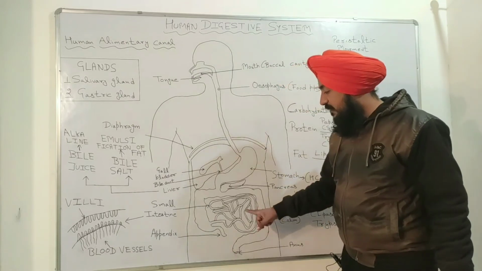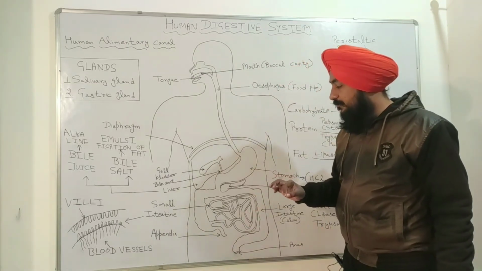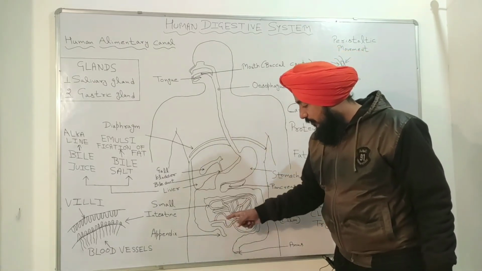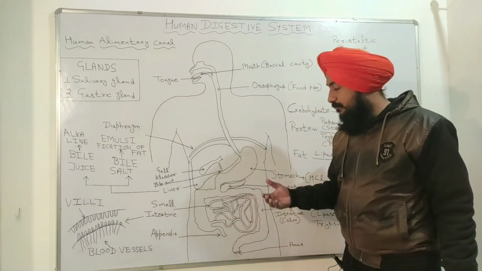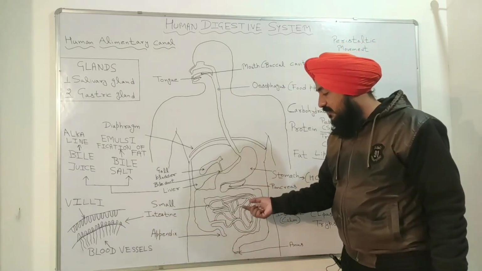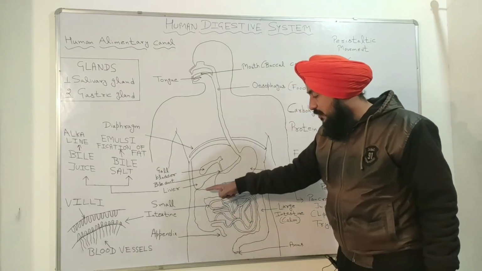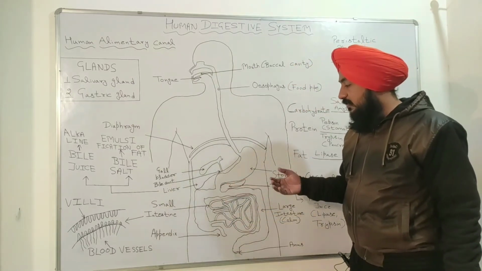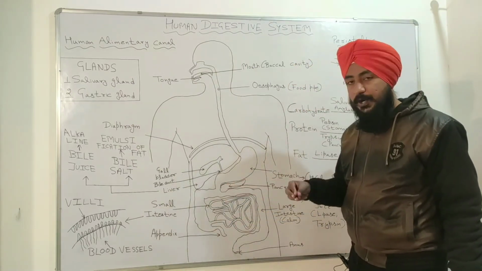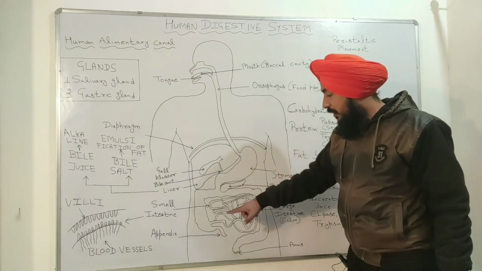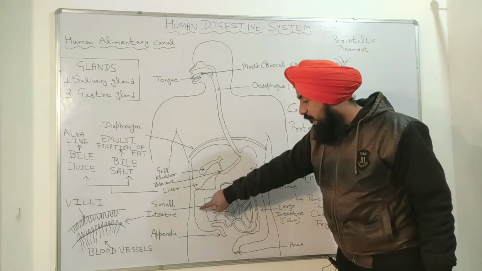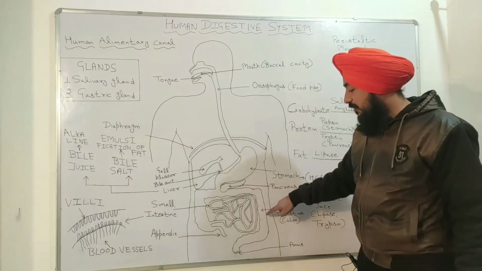And after this, the undigested food, the food which is not digested or absorbed by the small intestine, enters into the large intestine. The length of this large intestine is almost 1.5 meters in our body.